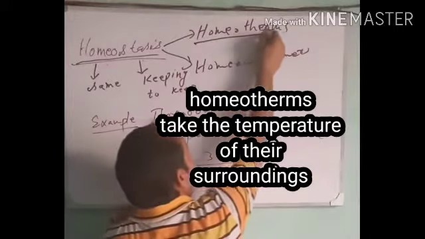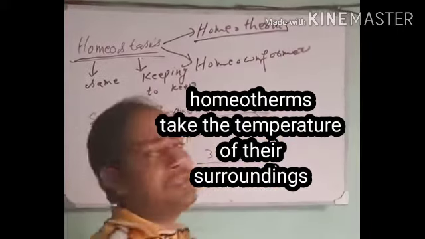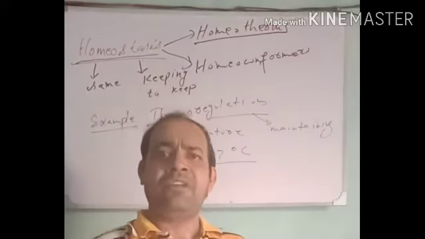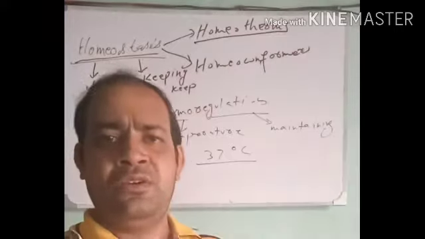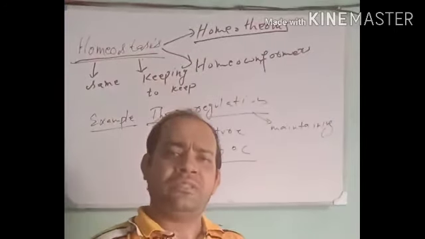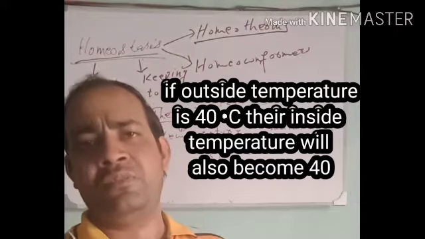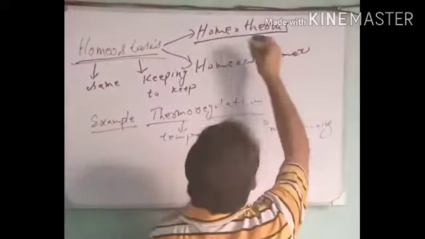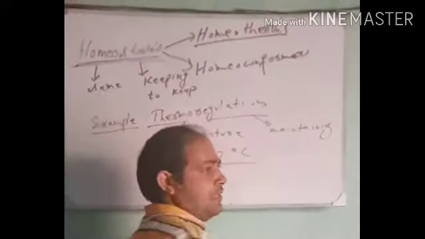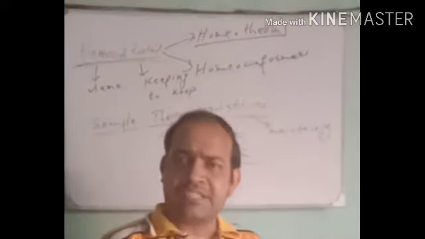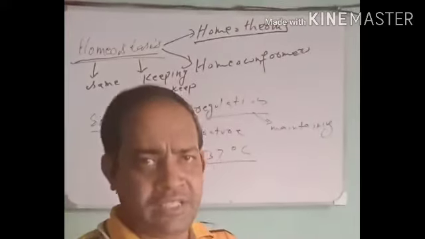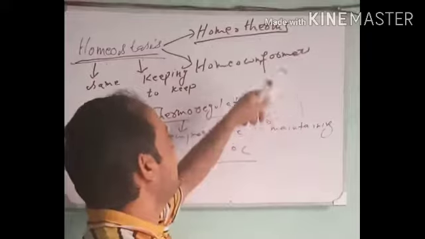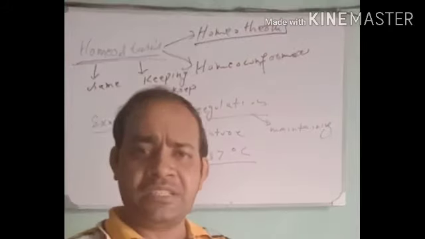Homeotherms means those whose body temperature changes according to the temperature of the environment. For example, if it is a 40 degrees Celsius hot day, then the body temperature, the internal temperature of the organism, will also be 40 degrees Celsius. They are termed homeotherms: homeo means same, therm means heat or temperature. When the temperature of the body of the organism gets the same as the temperature of the environment, it is termed homeotherm.